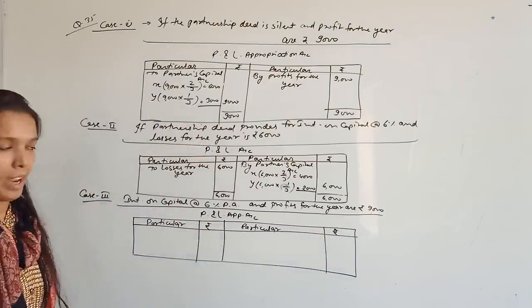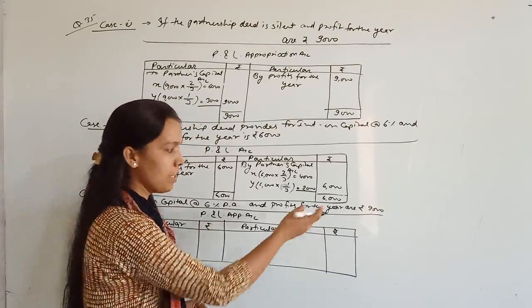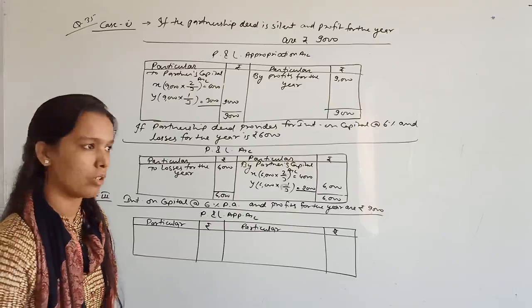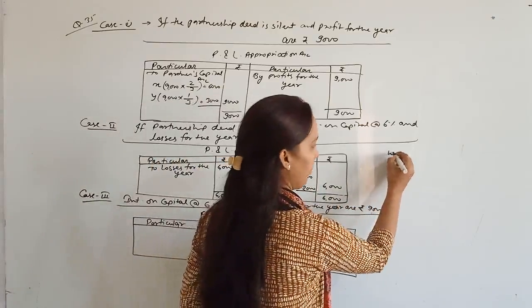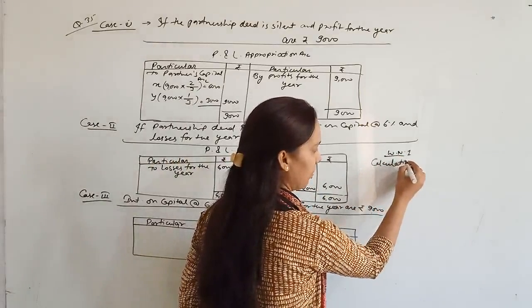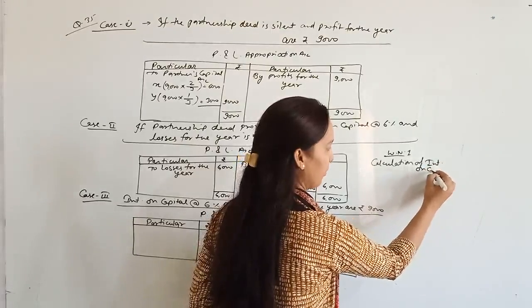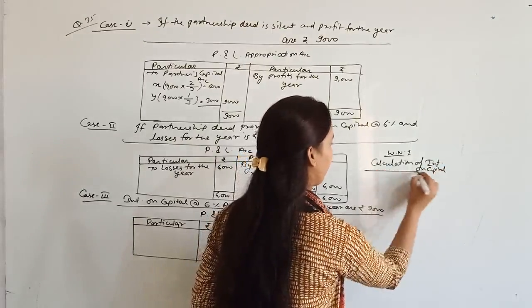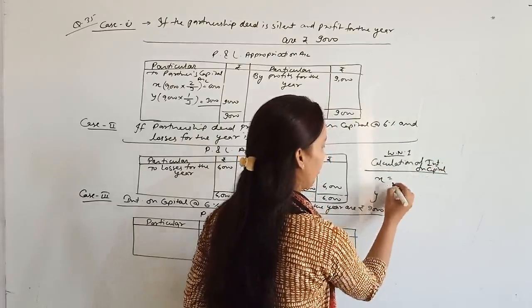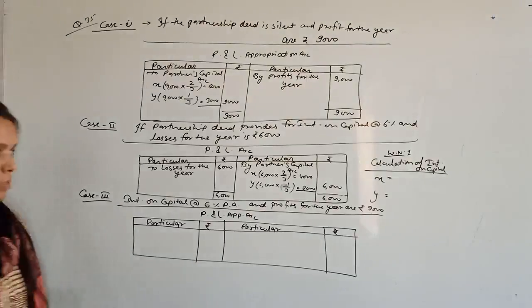Yes, first of all you should check what is the amount of interest on capital of both partners, means whether your profit is sufficient or not. So I am just preparing a working note for calculation of interest on capital. X and Y, what is their capital in the question? 50,000 and 30,000.